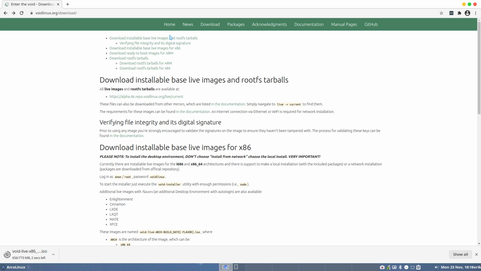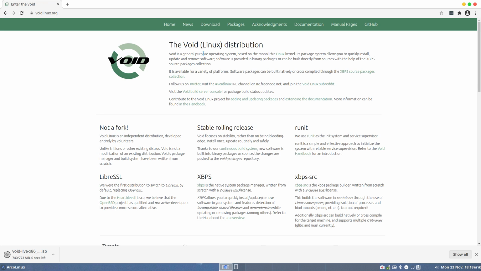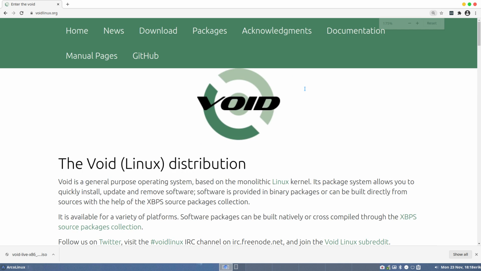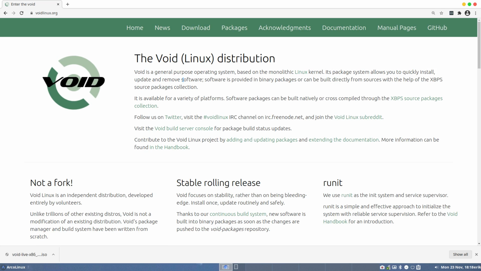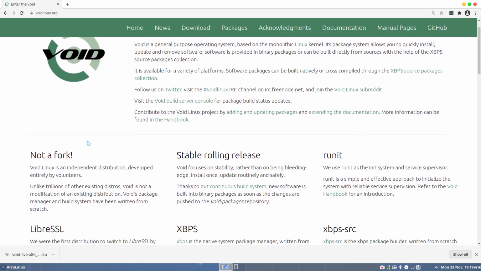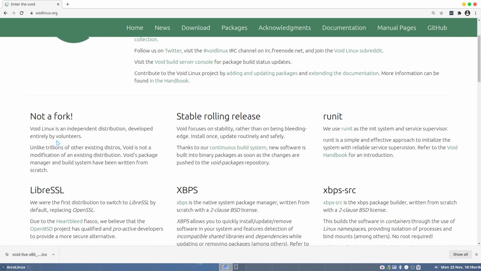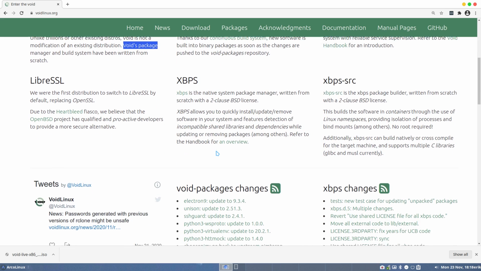And so, a home, right? Void is a general purpose operating system based on a monolithic Linux kernel. Its package system allows you to quickly install, update, and remove software. It's provided in binary packages and so on. It is an independent distribution. Void is not a modification of an existing distribution. It has its own package manager and build system that have been written from scratch, and it's another way of thinking.